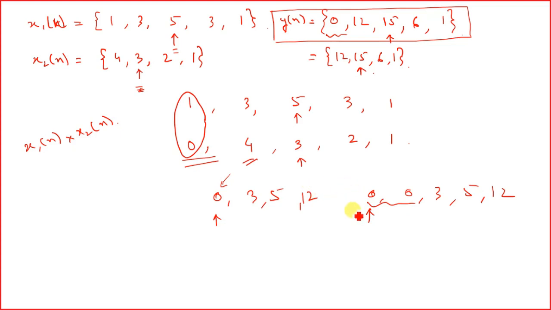However, on the left-hand side of the time domain, that is, the negative n values, meaning n less than 0, if there are any zeros in this region, you may eliminate them.